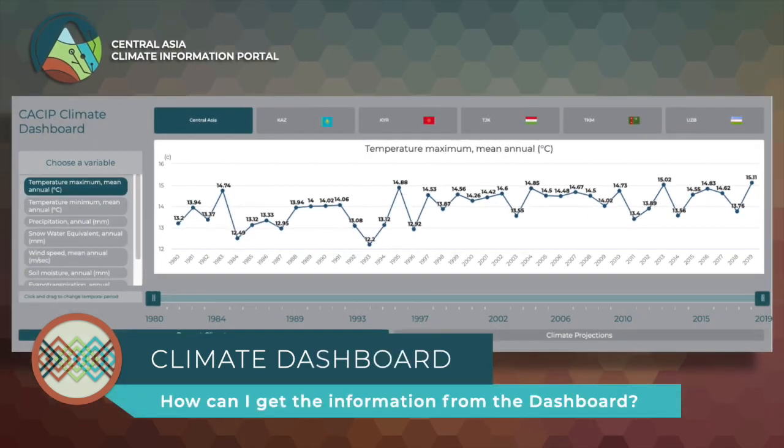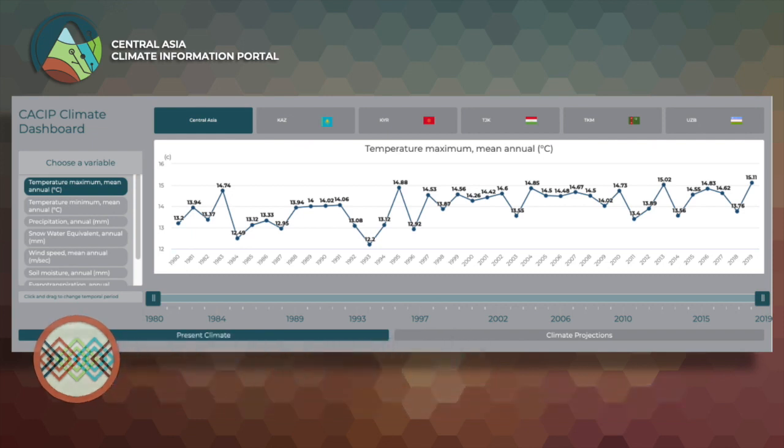Now you might be asking, how can I capture the data presented by the dashboard? Well, the Climate Dashboard only provides a quick snapshot of summarized information. After all, that's what dashboards do. So you can easily view the graphs of data directly on the screen. But if it's the raw data that you seek, then we recommend that you go directly to the source of the data sets and download the raw data there.